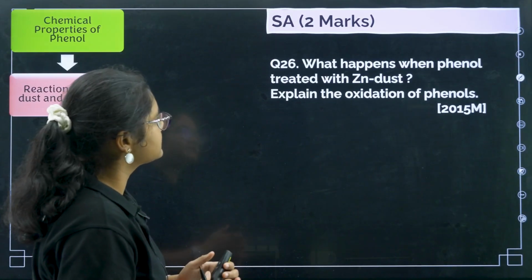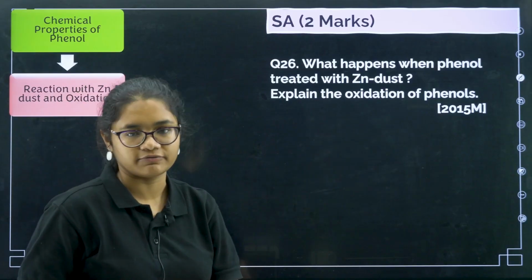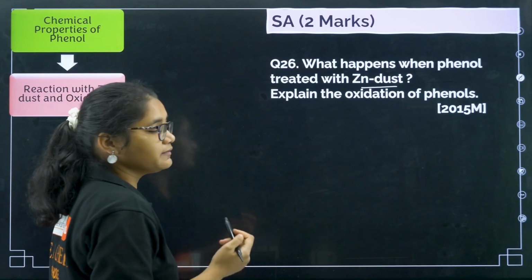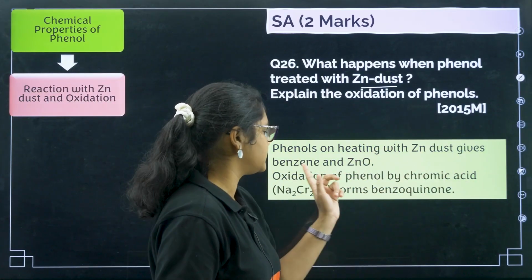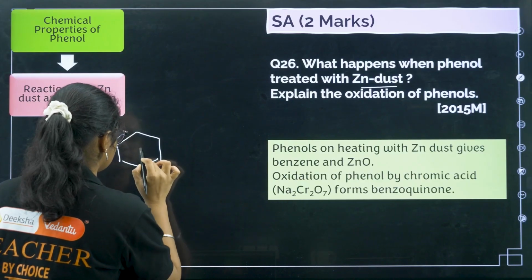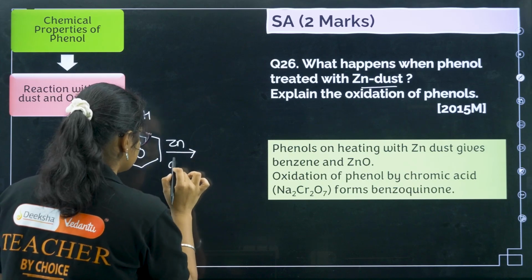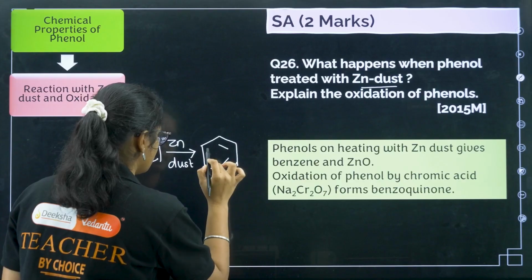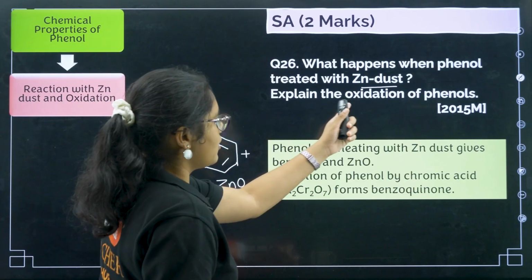Next one, 26th, what happens when phenol reacts with zinc dust? Explain the oxidation of phenols. So this also we have just discussed. Zinc dust, if it is reacting, we will get benzene and zinc oxide, right? Phenols on heating with zinc dust will give you benzene and zinc oxide. If you want to write the reaction also, you can write down, very simple reaction, phenol in presence of zinc dust will give you benzene and zinc oxide.